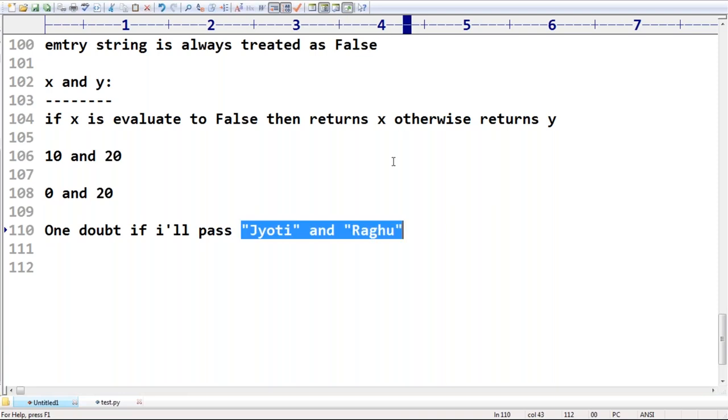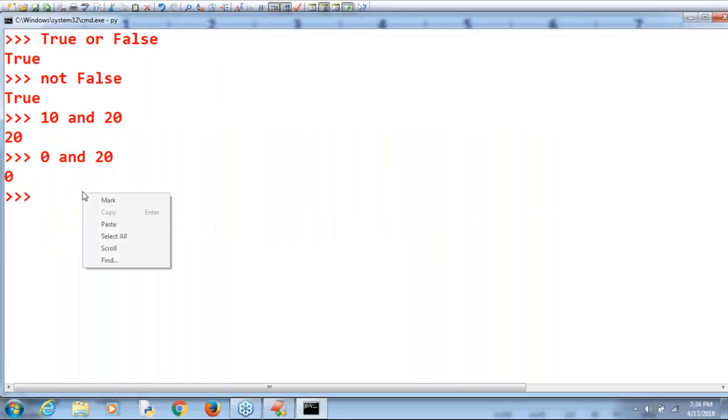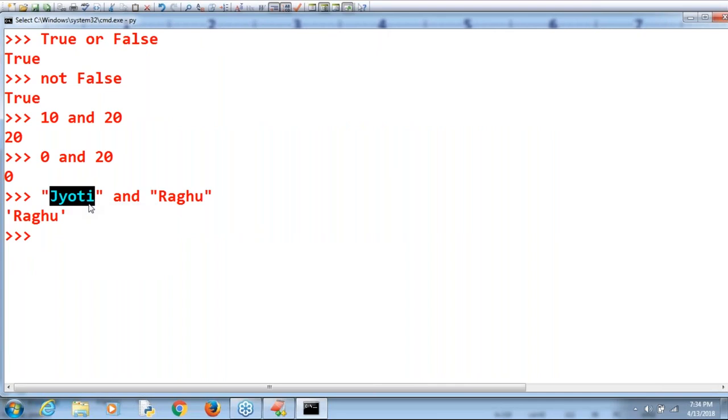Jyoti and Raghu, like this I am taking, sir. What is the output by default we are going to get? Because the first one is not evaluated as false. If the first one is evaluated to false, then we are going to get the first one only. But the first one is not false, that's why we always get the second one. The answer by default is Raghu.